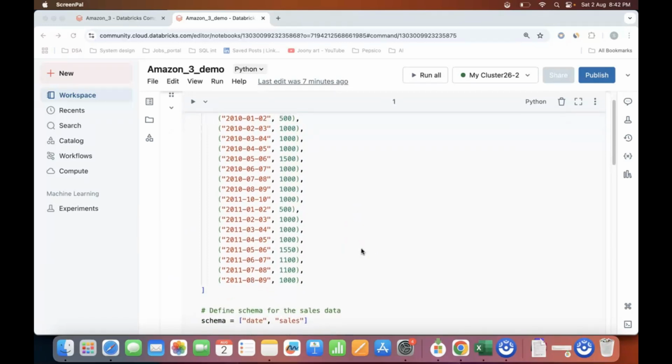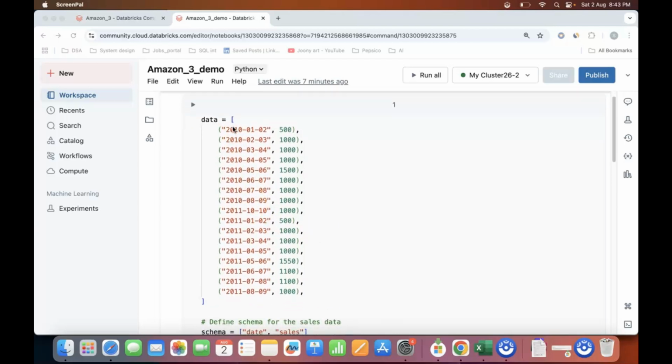This data set contains the date and the sales of Amazon per year for every month. So my motto here is to calculate the sales for each quarter. For example, for 2010, what is my sales data? Basically for quarter 1, quarter 2, quarter 3, quarter 4, what is my sales data? So let me go ahead and create a data frame first.